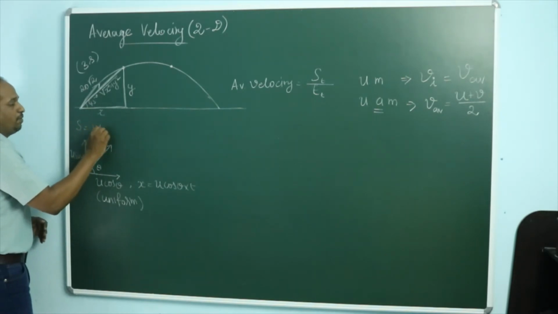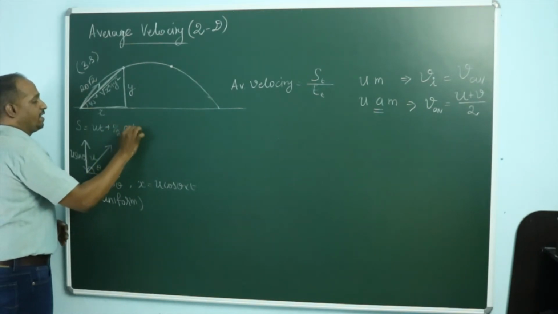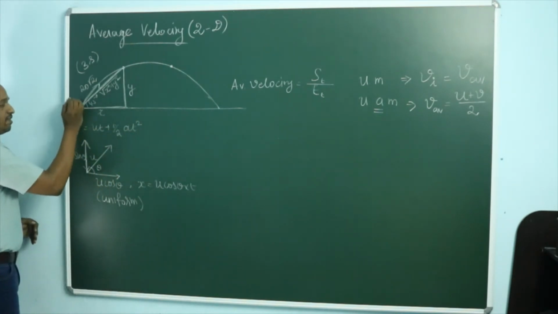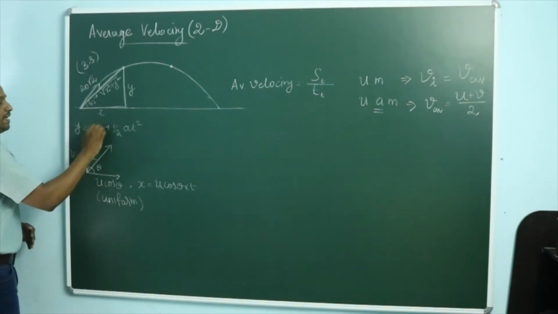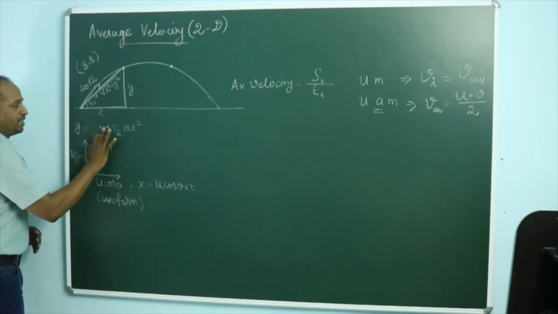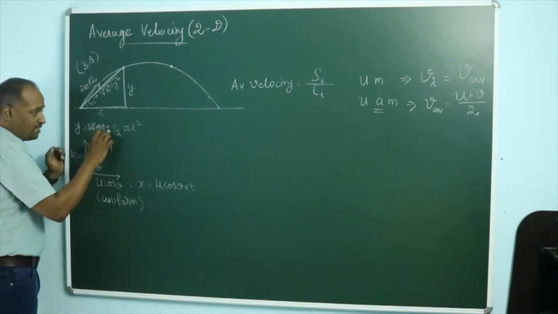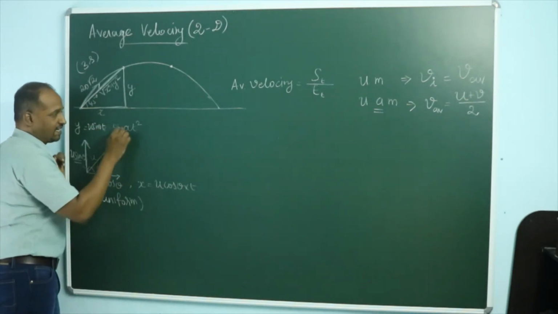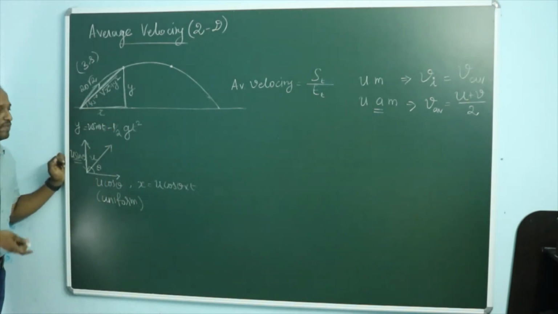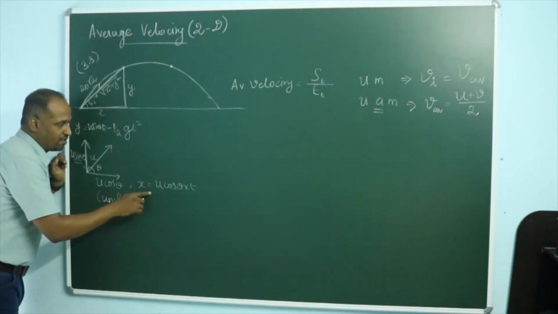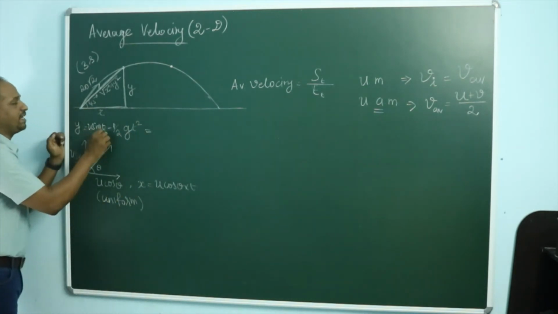S is equal to ut plus half a t square, where S is our vertical displacement. The initial vertical velocity is u sin theta, so it is u sin theta t plus, since gravity is acting downward, a is actually minus g, so it is minus half g t square. Then let's find out the horizontal displacement and the vertical displacement.